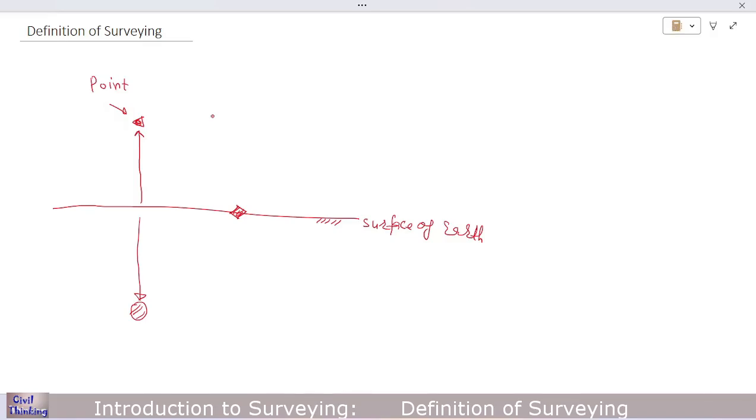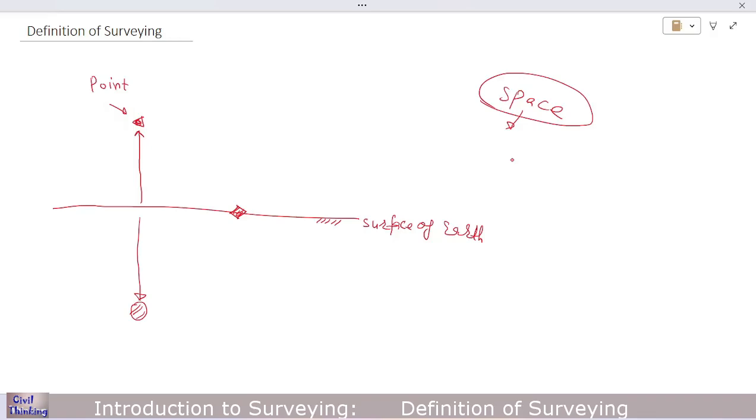Again, that is the primitive definition. But in the new definition, not only the surface of the earth is included, even space. If you try to find the position, the location, the coordinates of different objects in space, that also comes under surveying, in modern surveying.